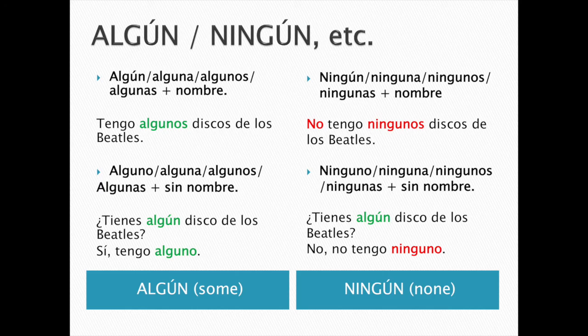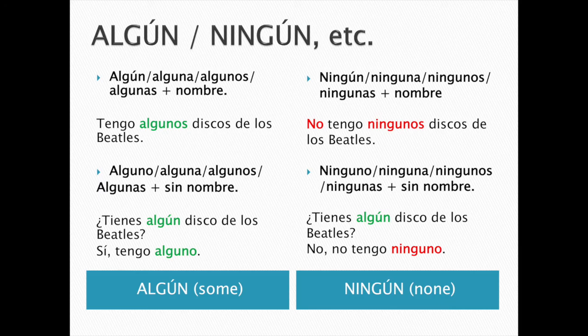Sí, tengo alguno. If the question were something like, ¿Tienes alguna amiga en Washington? In that case, amiga is feminine, so the answer could be sí. Tengo alguna with an A. We know we're talking about a friend. We don't need to repeat amiga.